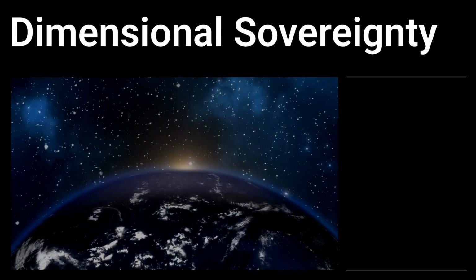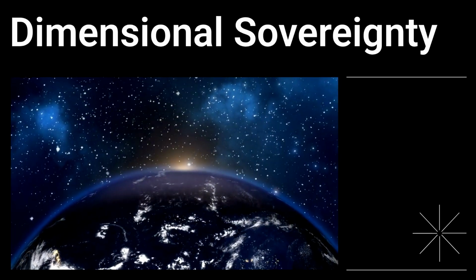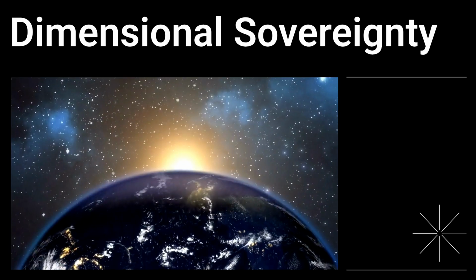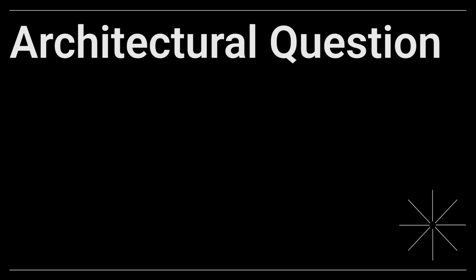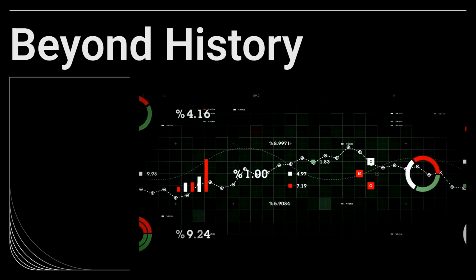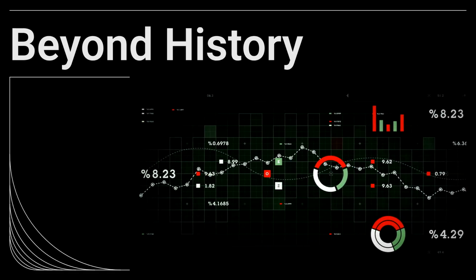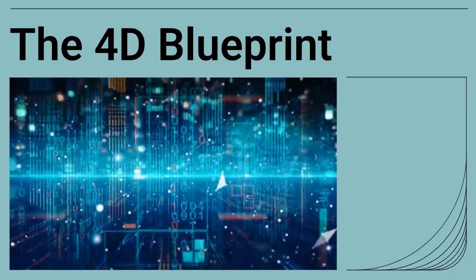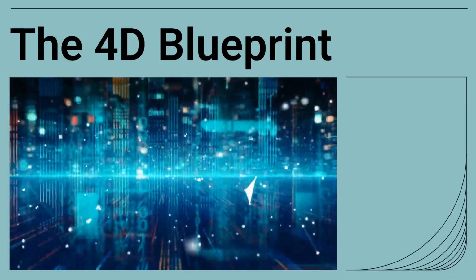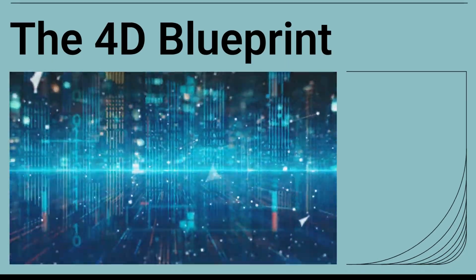Most debates between Christians and Muslims get stuck in the mud of history. But if we want to find the truth, we have to look at the architecture. We have to ask, whose God is powerful enough to be the architect of a 10-dimensional universe? Moving beyond historical disputes like who changed the book, we look at the divine architecture. Today, we use the 4D Incarnational Blueprint to diagnose the fundamental difference between the Triune God and Allah.